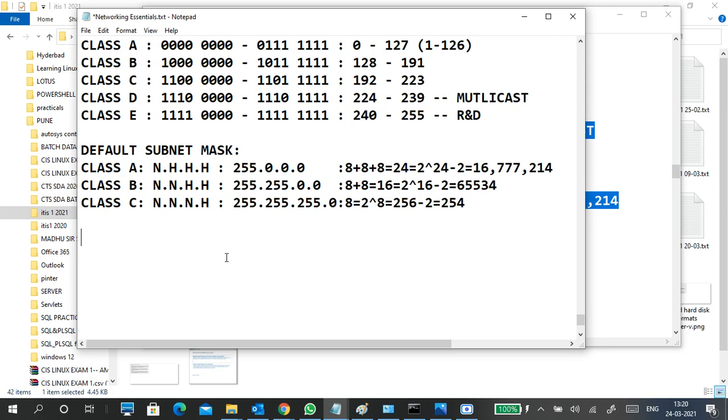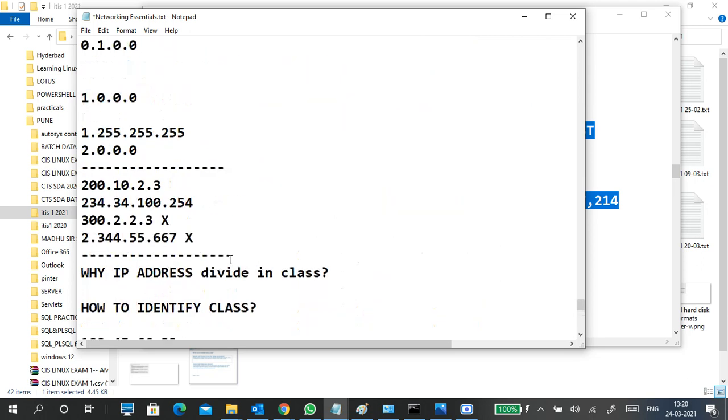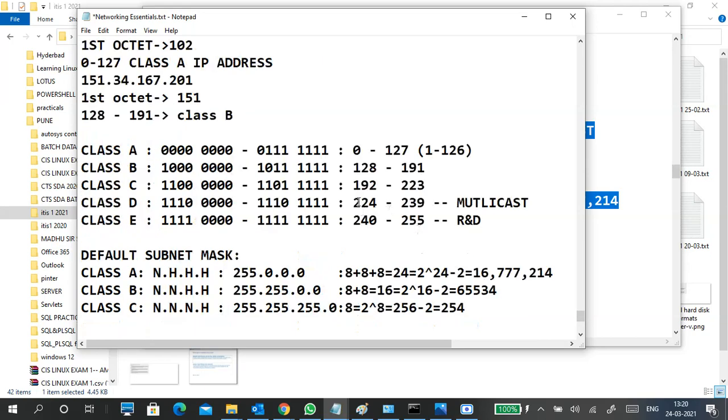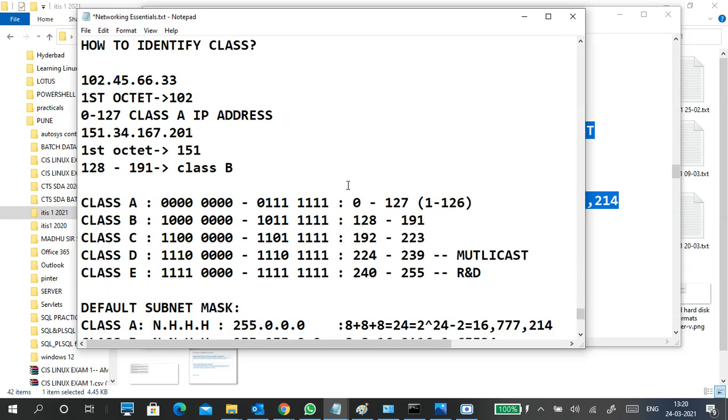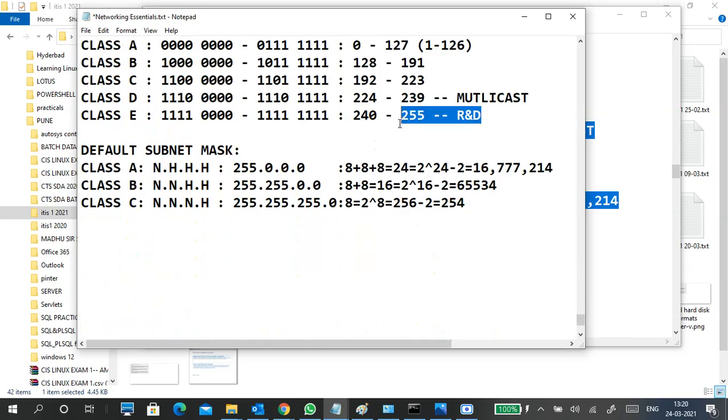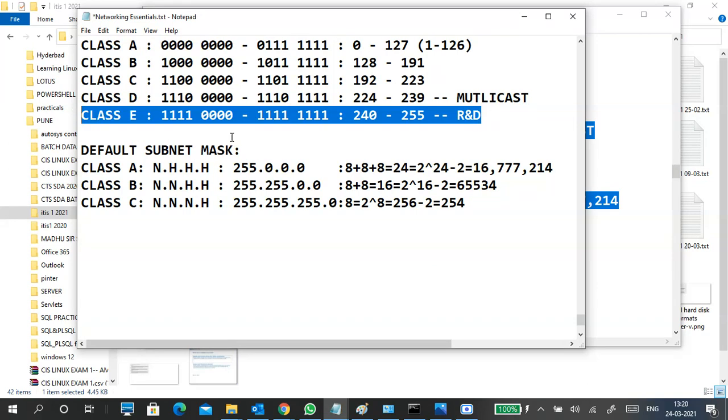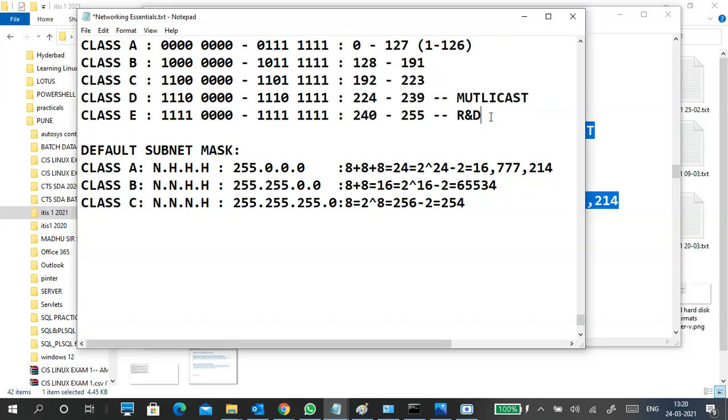If you see an IP address like 234, it's a multicast address, class D. Class E is for R&D, reserved for special purposes or special organizations only. We don't use it for communication.